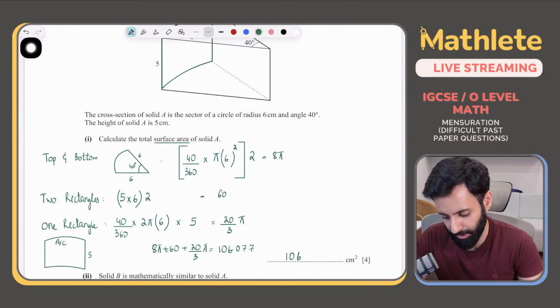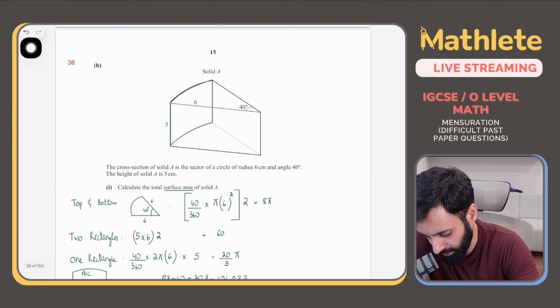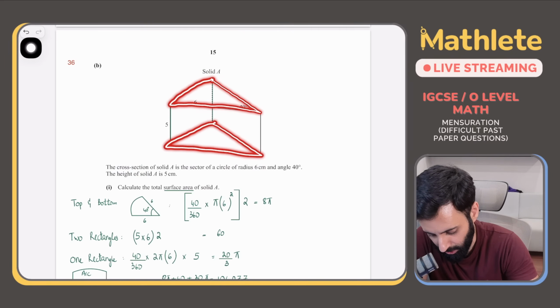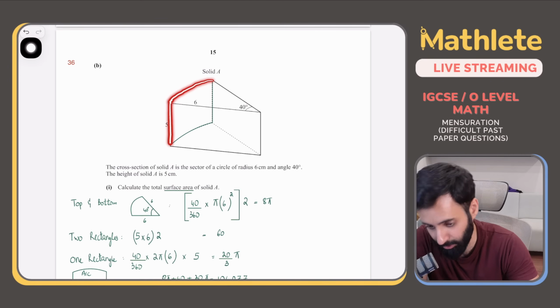Now I'll explain this again. Nope, this is not P1, guys. In today's class, I will mostly be focusing on calculator questions. So there are 5 faces of which we have to find the area and then add them up. At the top we have a sector, at the bottom we have a sector. This is a rectangle and directly behind it is also a rectangle. And then there is this curved surface area. When we flatten it, it will also become a rectangle such that one length will be the arc length, the other length will be 5.